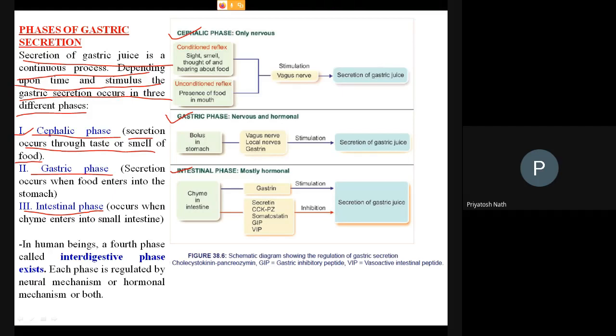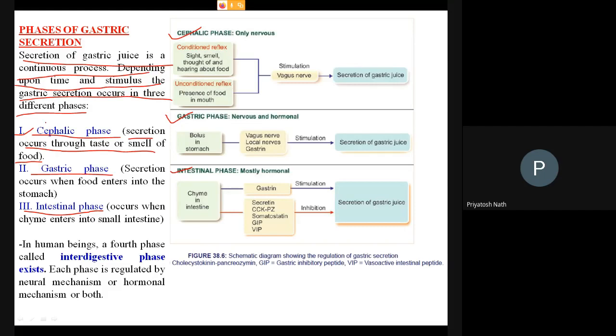Okay, say somebody is cooking and you are getting the smell of that. You are viewing the food. You are watching that the foods are ready to serve on the table. At that time the signal will go through your eye, through your nose, means nasal, like through smell and through the viewing of the food, and sometimes taste also. So these stimulate the secretion of acid. This is called the cephalic phase.